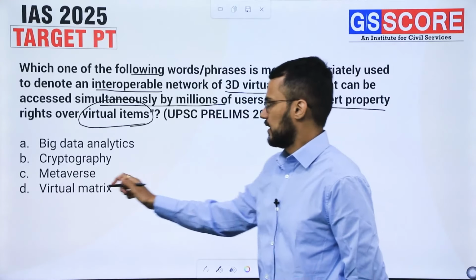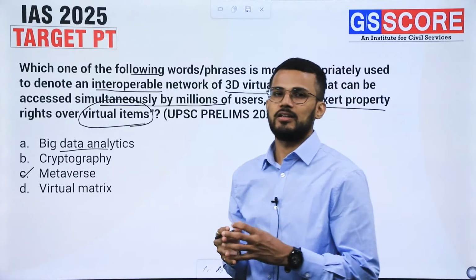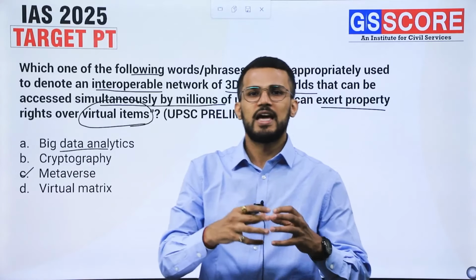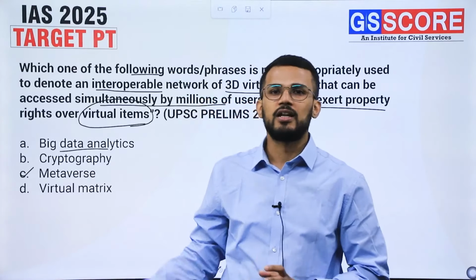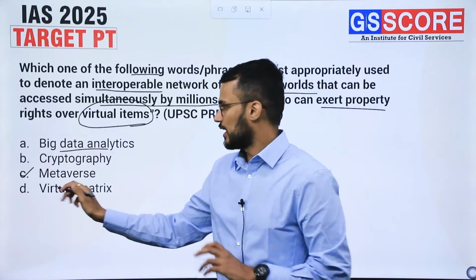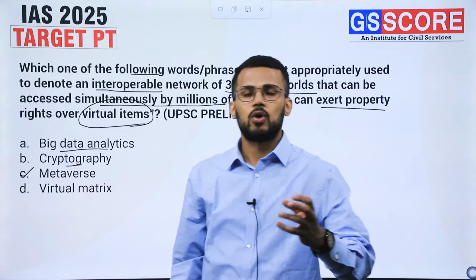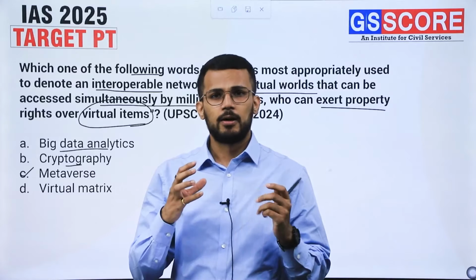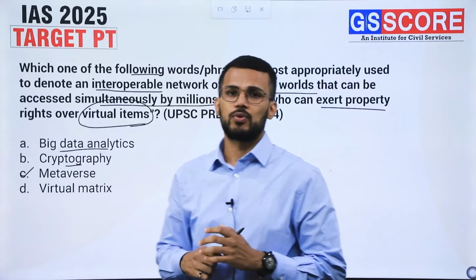So that is metaverse. It is not about big data analytics, because big data analytics is the analysis of a huge volume of data that we have generated in the last few years. Cryptography is a technique used to provide safety to the data that is being shared or accessed from the internet.